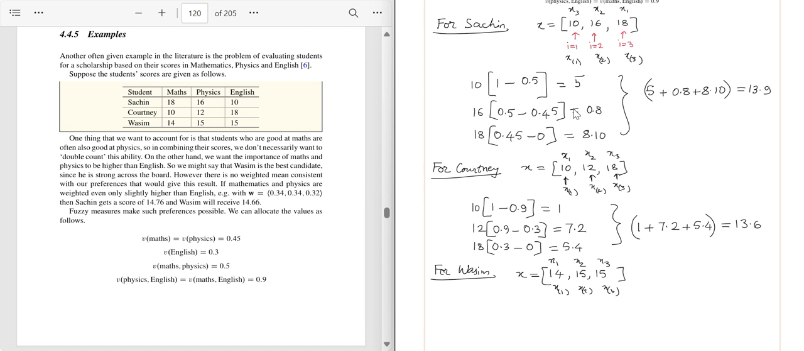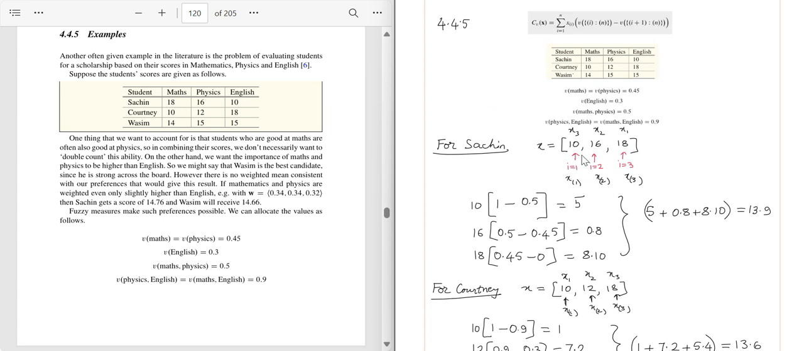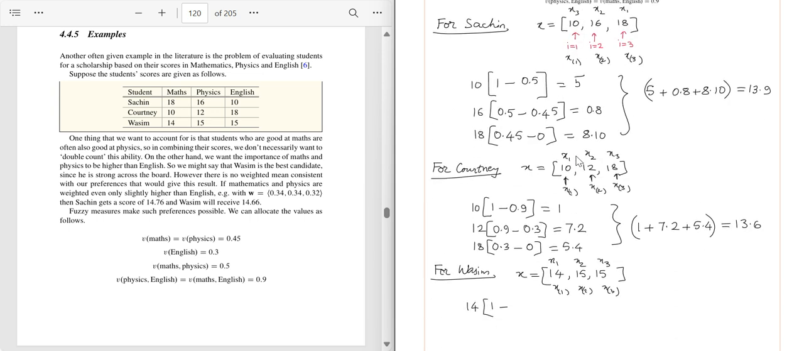So the first term in this case is 14 multiplied by the fuzzy measure of 1 to n, which is the universal set, which is 1, minus fuzzy measure of 2 to n. In this case it is 15 and 15, and 15 and 15 he got in physics and English. So fuzzy measure of physics and English is 0.9. So 1 minus 0.9 is 0.1. 14 into 0.1 is 1.4.